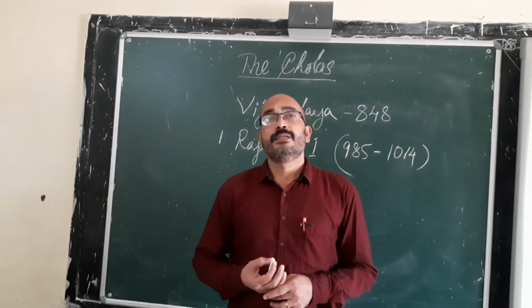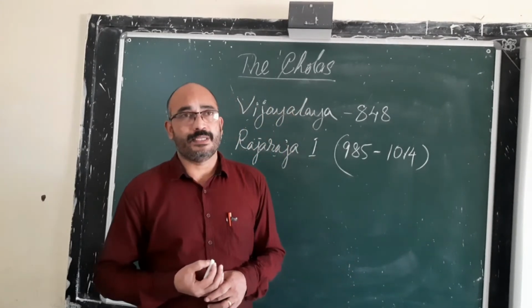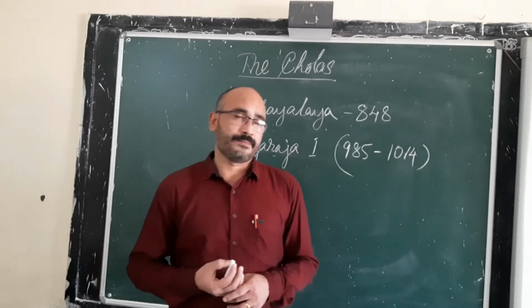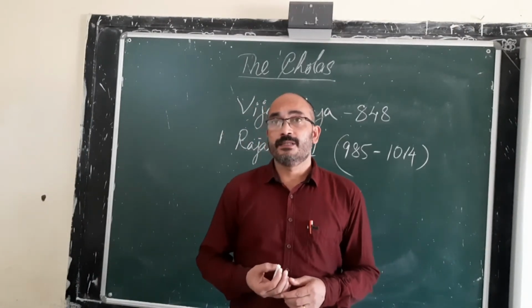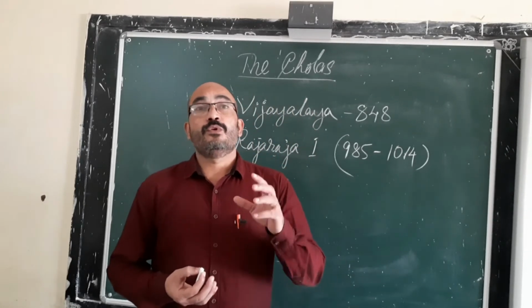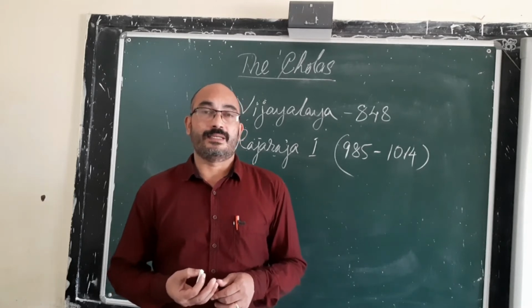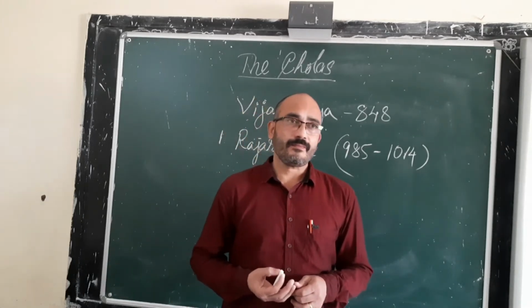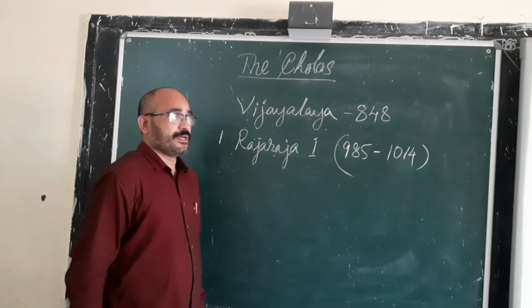He needed a powerful navy. That's why Rajaraja I maintained one. And yesterday we learned that Rajaraja I was the ruler who built the most famous Brihadeshwara temple at Tanjavur. Okay, those are some of the achievements of Rajaraja I.